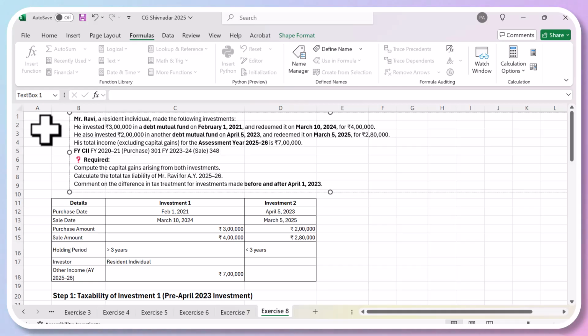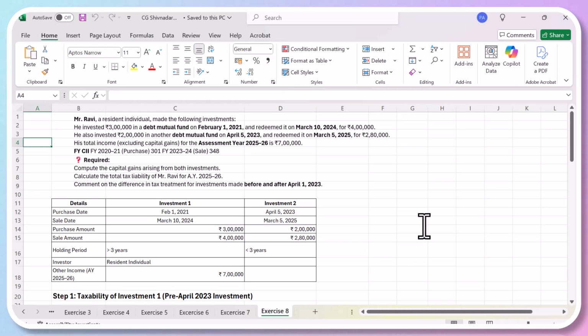I would like everybody to open this Excel sheet on their laptops and start understanding how it has been solved. This is the question, and it is very important, because there was a change in the law when you are buying or selling debt mutual funds. Any debt mutual funds bought after 1st of April 2023 get no indexation benefit.